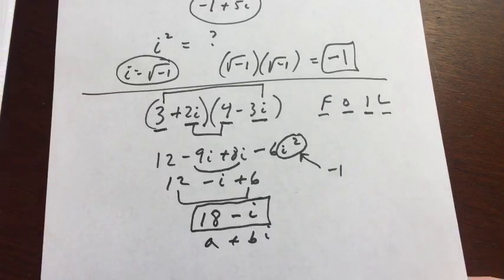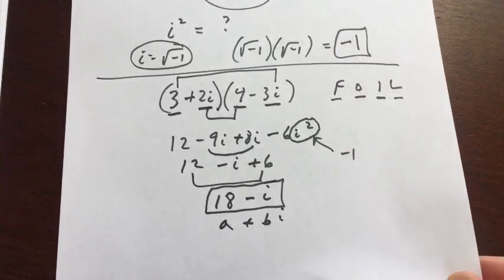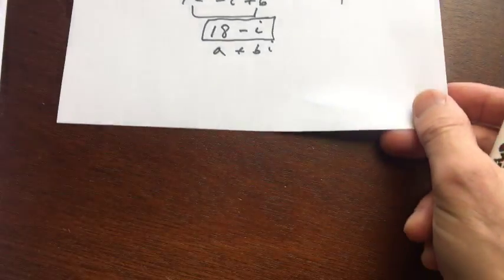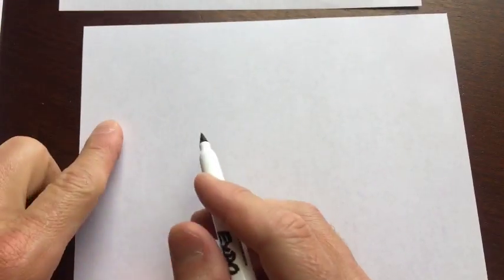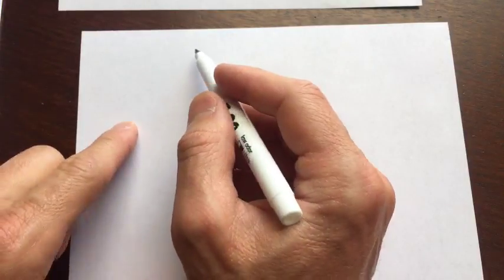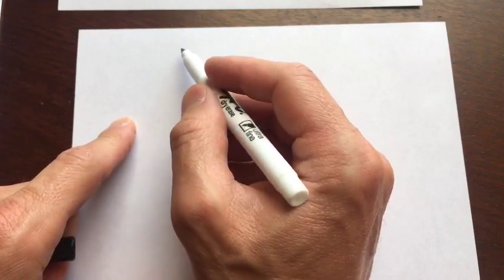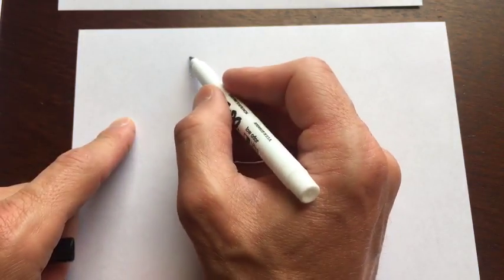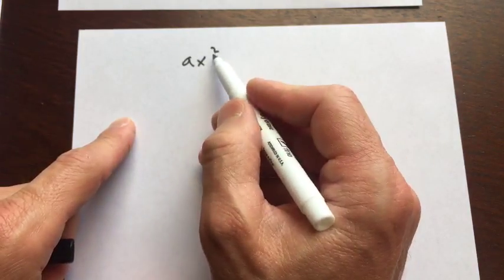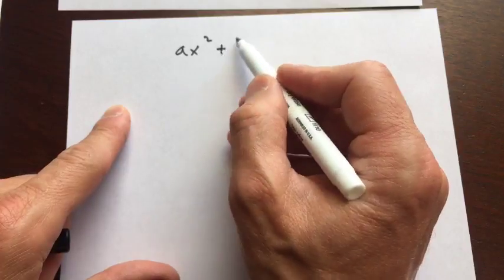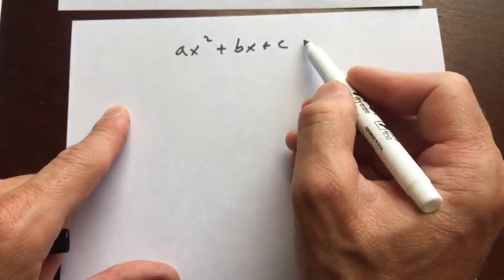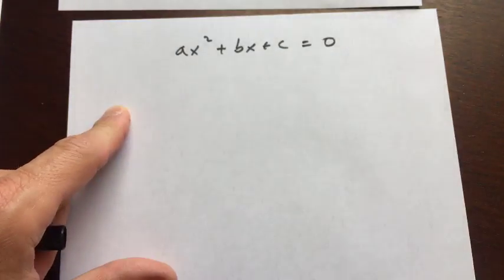Okay, but let's see. I think Dario was asking about quadratic equations. So what is a quadratic equation? Does everybody know what a quadratic equation is? What does quadratic mean? It's a little confusing because quad sounds like four, right? Like quadriceps or something like that. But quadratic actually means that it's in this form. It's a second degree equation, like ax squared plus bx plus c equals 0, right?